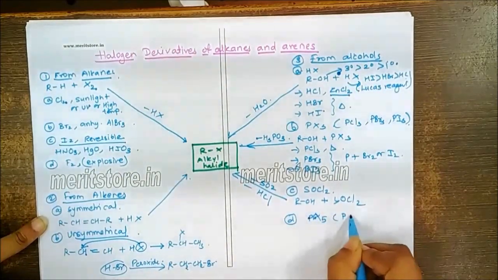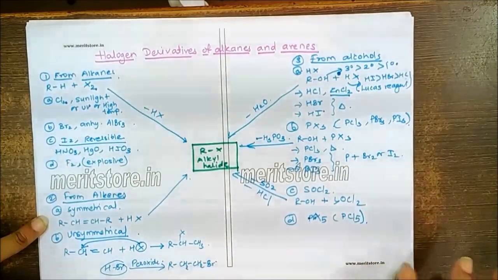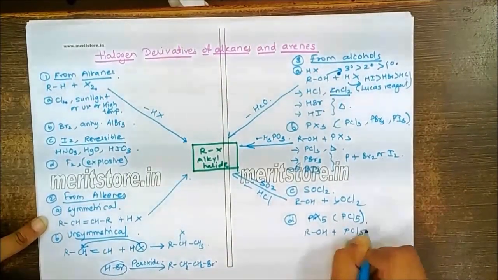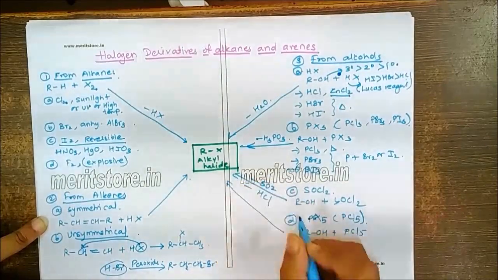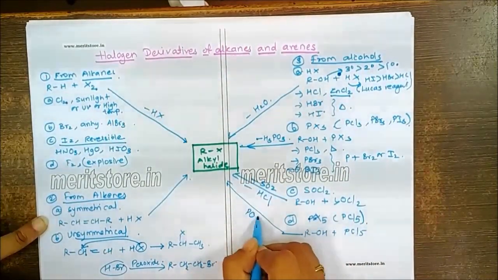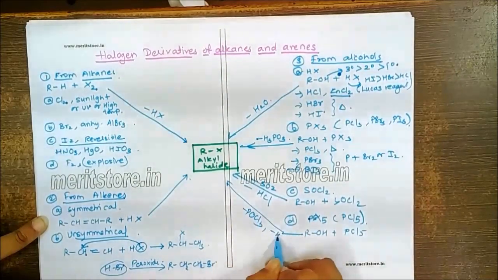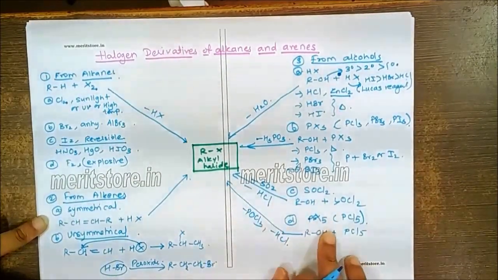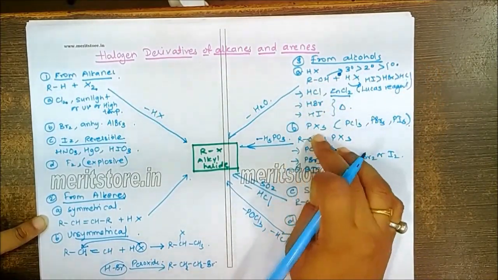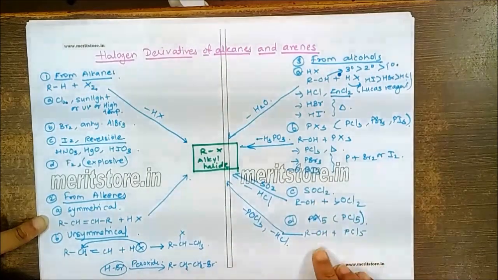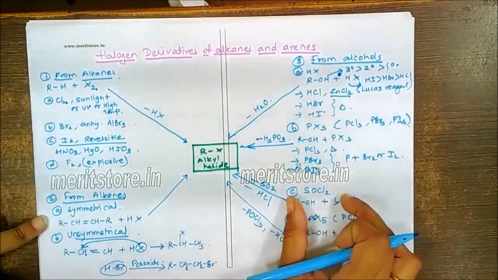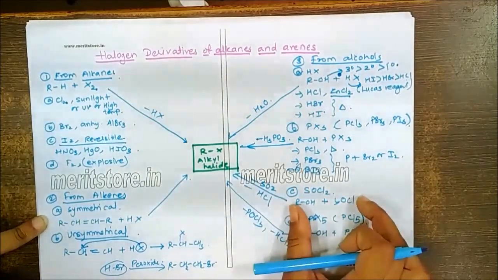In PX5, the one which is readily available in the market is PCl5 only. So ROH plus PCl5 will give you formation of specifically alkyl halide with the byproducts POCl3 and HCl. So these are all methods of preparation from the alcohols. You can go for HX, PX3, SOCl2, or PX5. But out of these, the one which is most efficient is SOCl2.